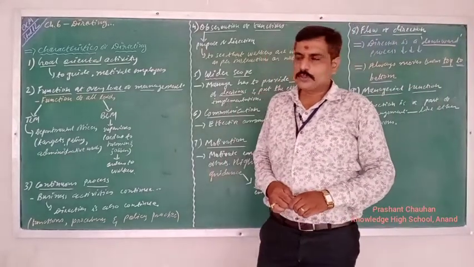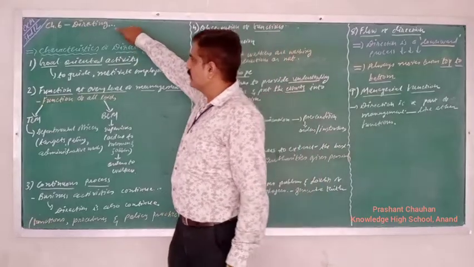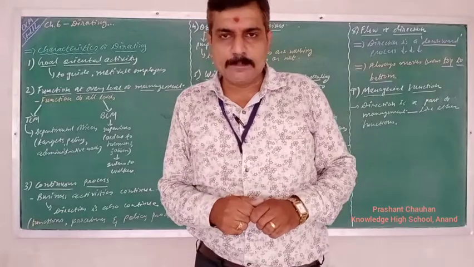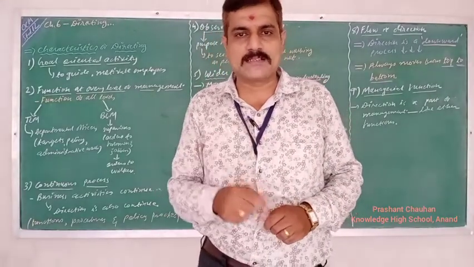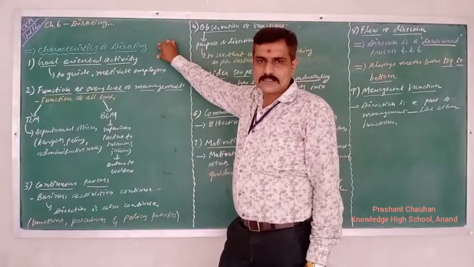Everyone, today I'm going to continue chapter 6 of the OCM, that's Organization of Commerce and Management, chapter number 6, Directive. We already completed the introduction, meaning and definition of this chapter in the last session. Let's start with the next topic, that is the characteristics of directive.